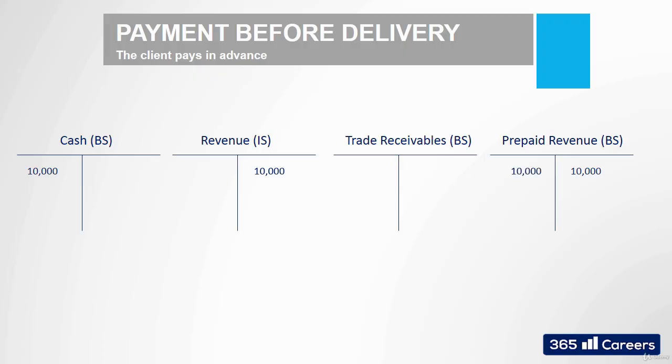By doing this, we end up with $10,000 of revenues and $10,000 of cash, which is the same as in the other two cases. But as we saw, the timing of payments was significantly different. The main conclusion that we'll have to remember is that revenues are registered when they are earned, when the good or service is delivered. Cash, on the other hand, could be received before, at, or after the recognition of revenues.